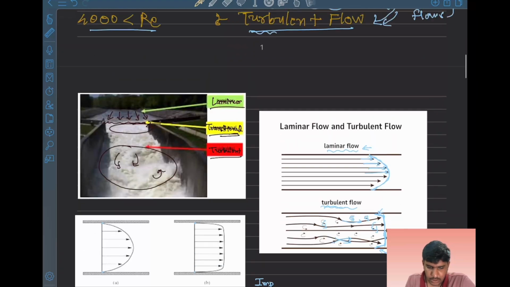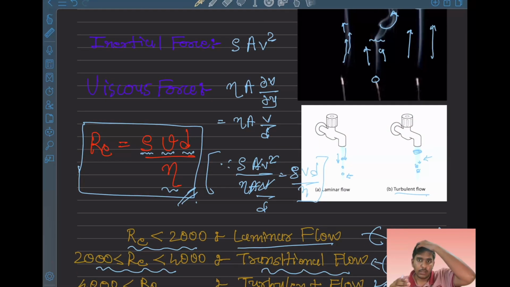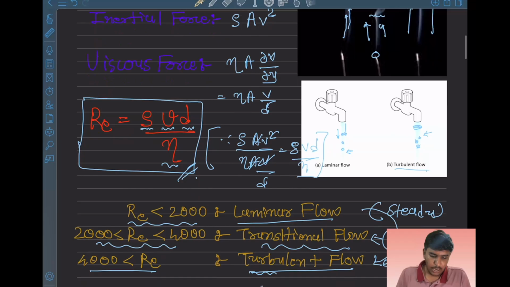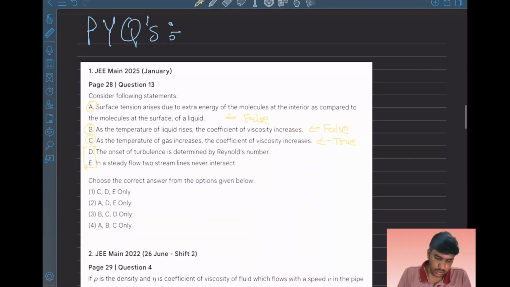As we have discussed, we can't say just by looking that this is turbulent flow and this is laminar flow. For that we need the Reynolds number, and if the Reynolds number is more than 4000, we can say that this is turbulent. So the onset of turbulence is determined by the Reynolds number. This is true.